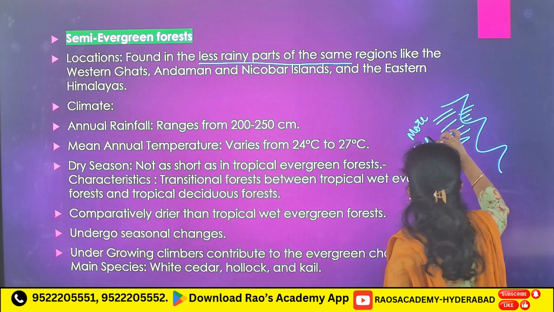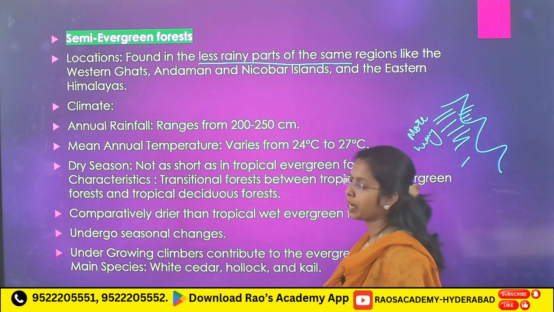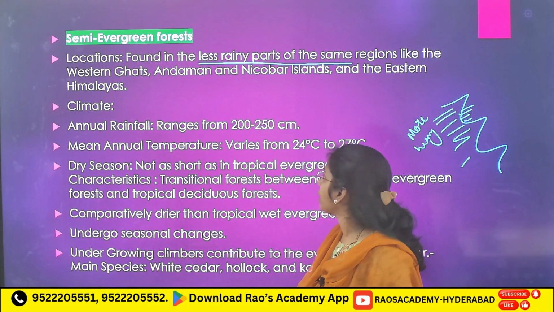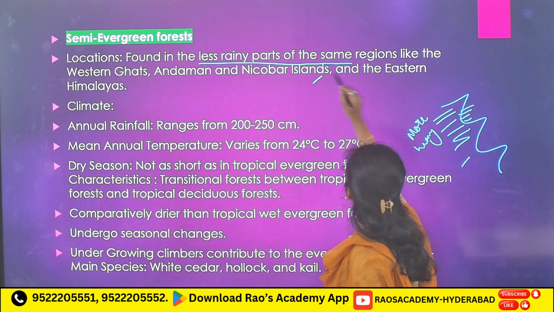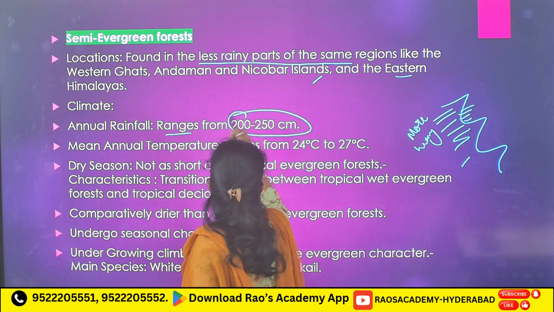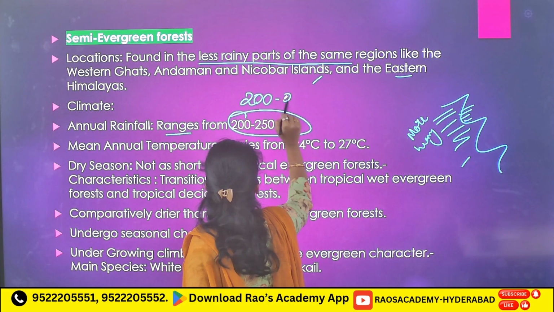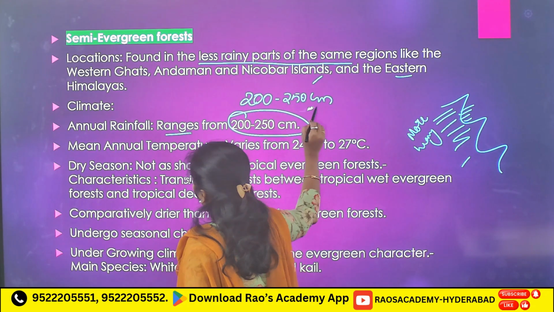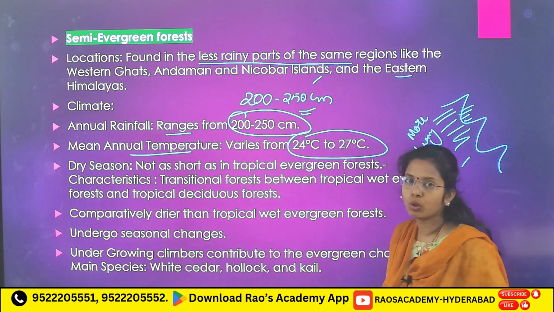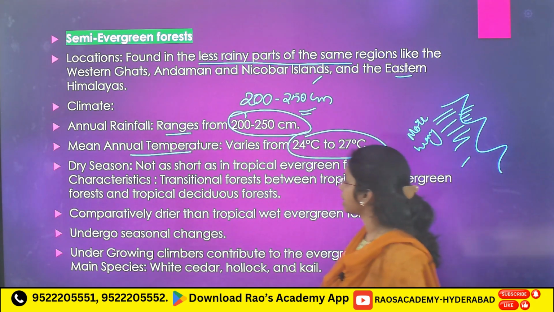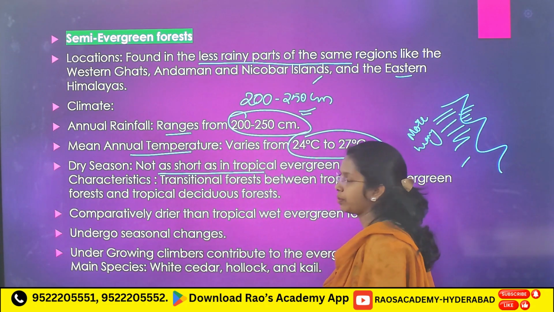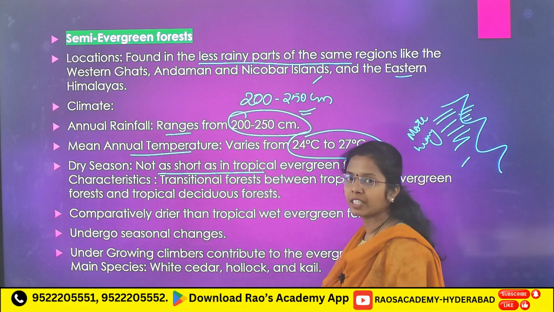In heavy rainfall regions we will find tropical evergreen and in less rainfall regions we will find semi-evergreen forest, and in the eastern Himalayas also. 200 to 250 centimeters rainfall. This you have to remember. Annual temperature varies between 24 to 27 degrees. Now the dry season is not as short as in tropical evergreen forest. Okay, means somewhat we will see a dry season.